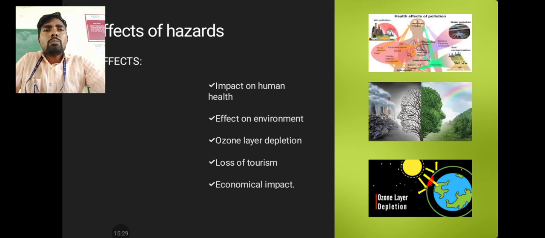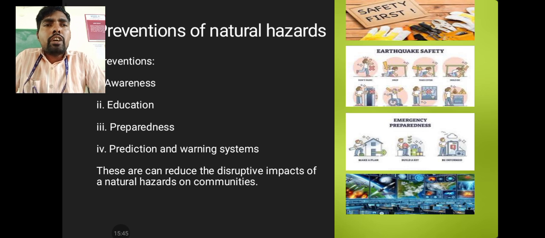Nothing but here, maximum some of the causes, and the effects are the impact on human health, effect on the environment, ozone layer depletion, loss of tourism, and economic impacts. Next, prevention of natural hazards. We must provide awareness programs and education to people. We must utilize preparedness programs, and prediction and warning systems should be utilized for any kind of disaster. For the safety of people and property, we must take different precautions also.